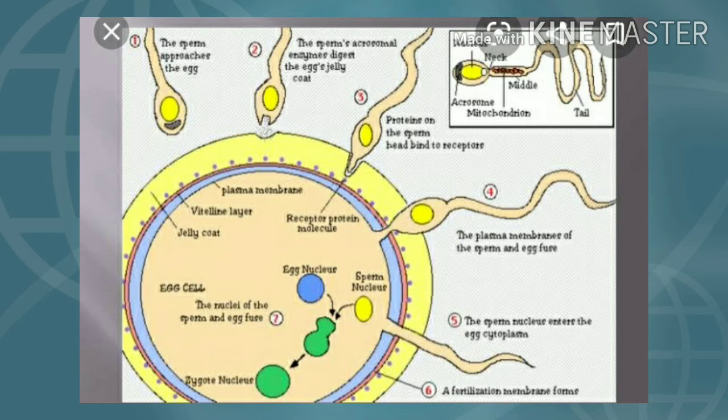Okay, so with this process it gives out the second polar body, and the germinal vesicle organizes into the female pronucleus. At that stage it is a true ovum or egg. In this process of activation of the ovum, the male and female pronuclei fuse to form a zygote by the process of syngamy, also called karyogamy. The proximal centriole received from the sperm helps the cleavage of the zygote into 2 blastomeres.